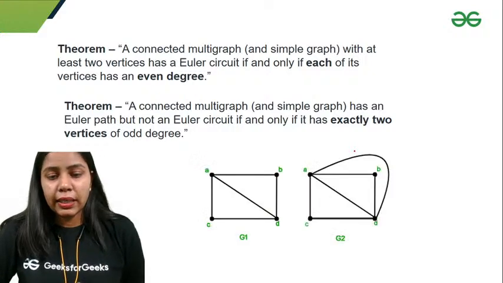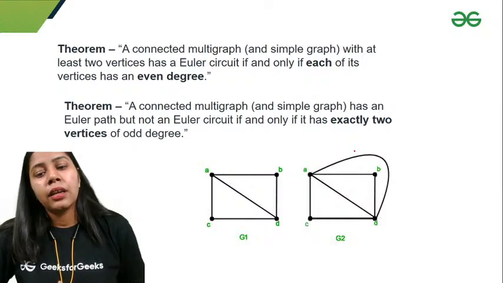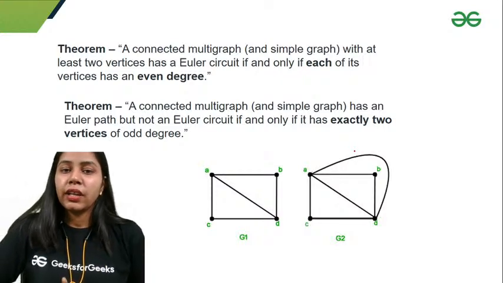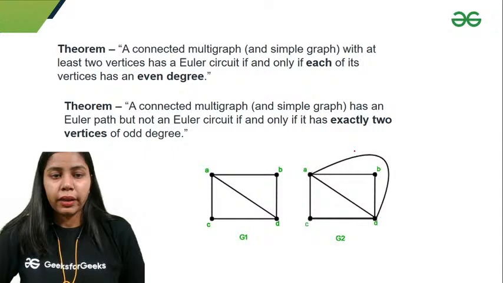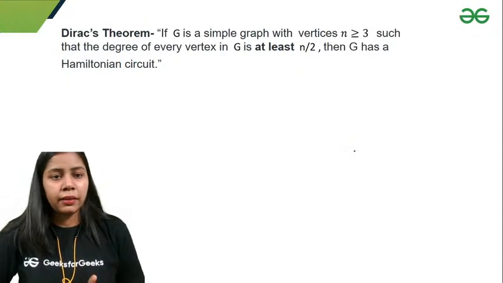Okay, so I can see here G1 has an Euler path, but G2 has an Euler circuit, because I can see that G1 has 2 vertices of odd degree, right? And this can only happen in an Euler path, not in an Euler circuit.